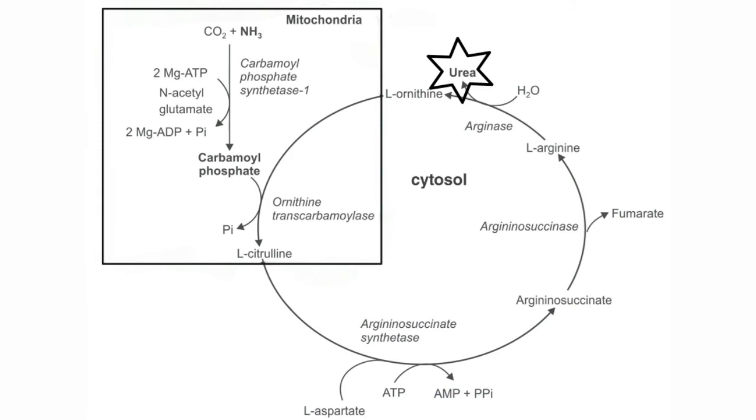And this reaction is catalyzed by argininosuccinate synthetase. This reaction also requires energy because we are creating the bonds between citrulline and aspartate. So here one molecule of ATP is hydrolyzed to AMP and inorganic pyrophosphate.